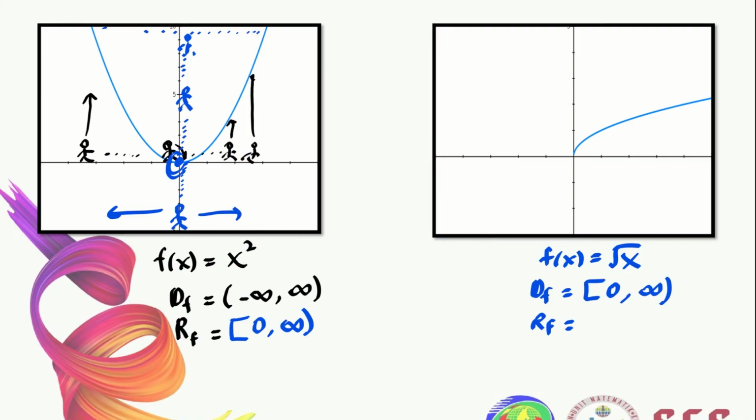What about the range here? Again, for range, we are looking at the graph from the interval of y. Imagine that we are starting from here. There's no graph along here. We continue our journey, and at the point (0, 0) we can see the graph starts. What about this one?